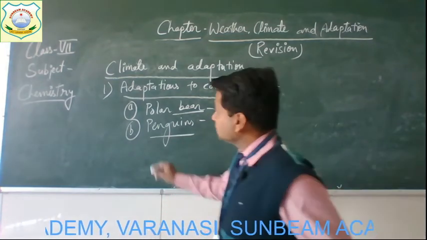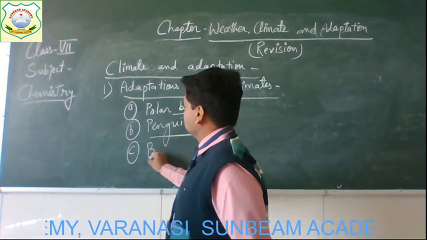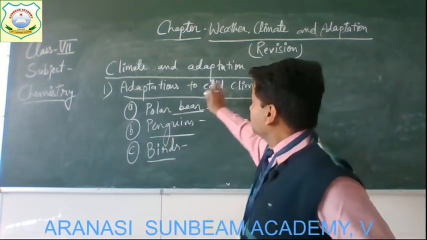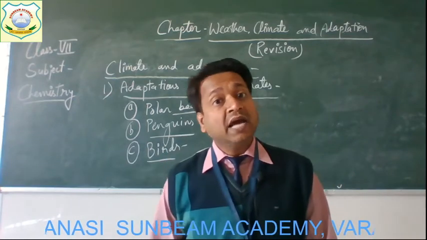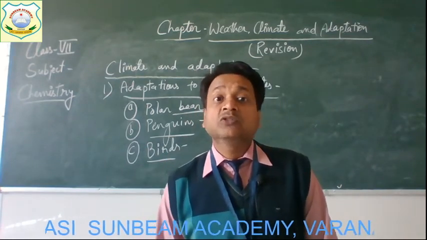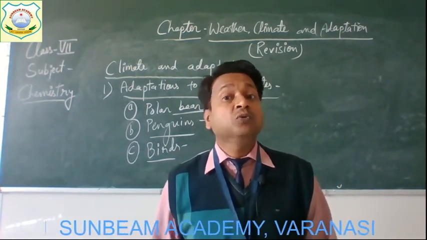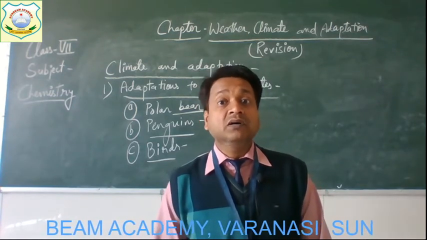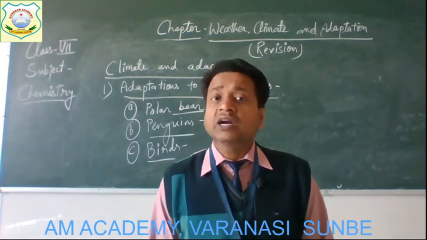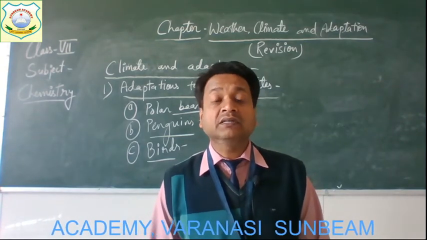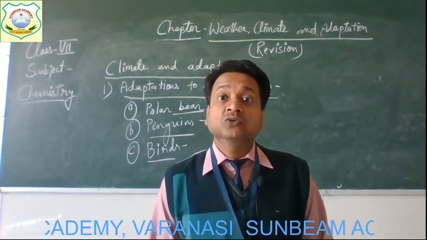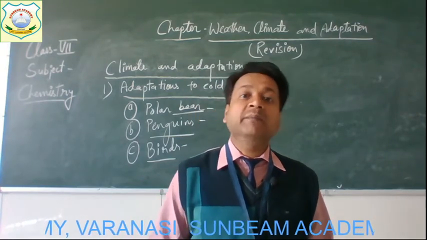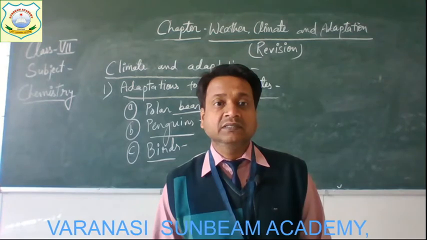Now, the next one is birds. The birds which are found in cold climates also get adapted. They use their feathers to protect their bodies from the cold. However, this protection is not enough for the extreme winter in polar regions. So to escape the cold, they migrate to warmer regions during winters.